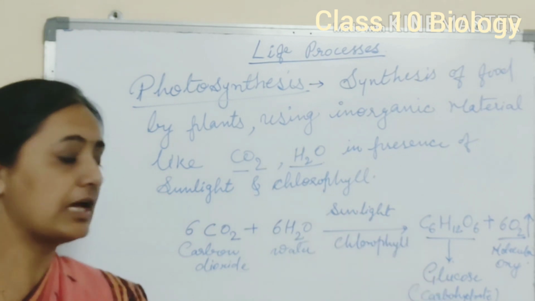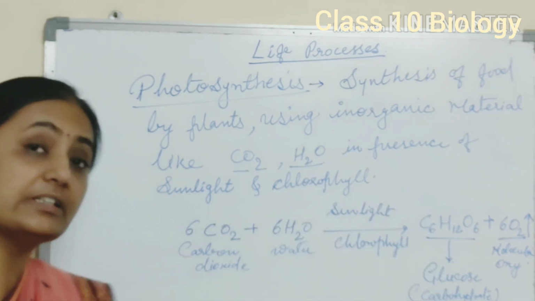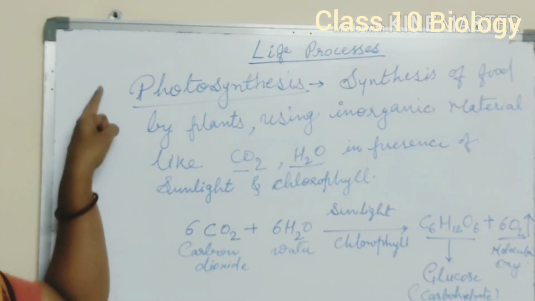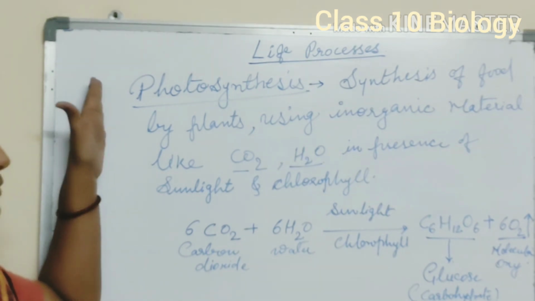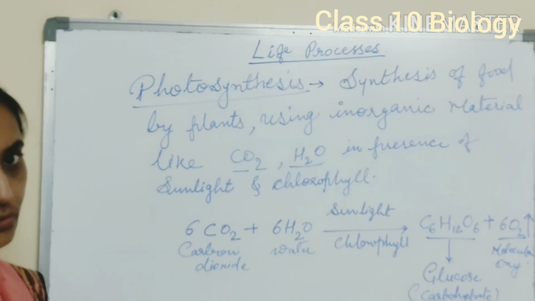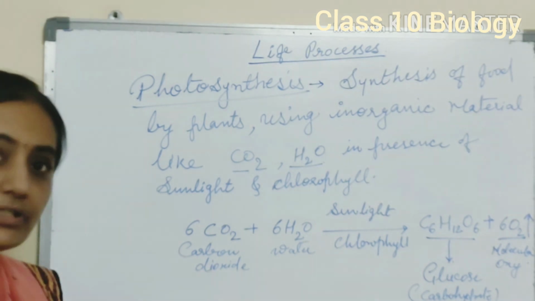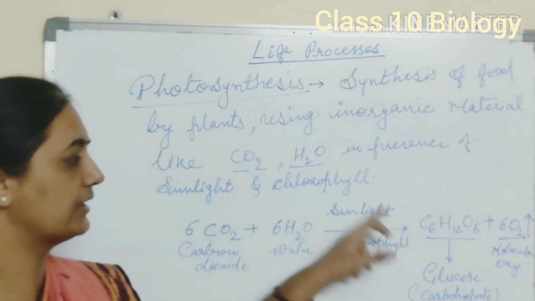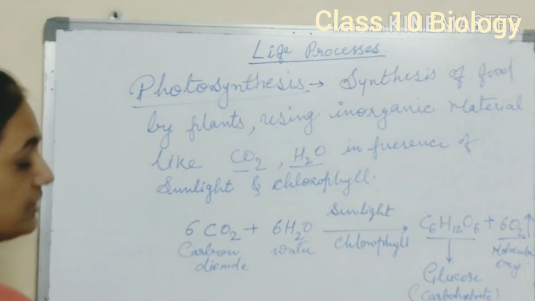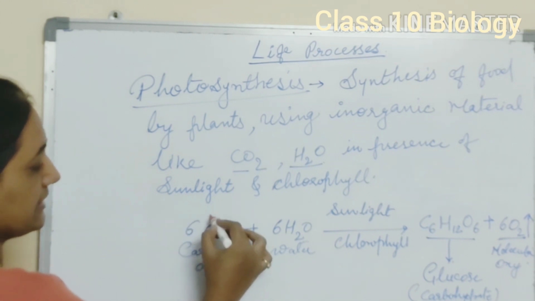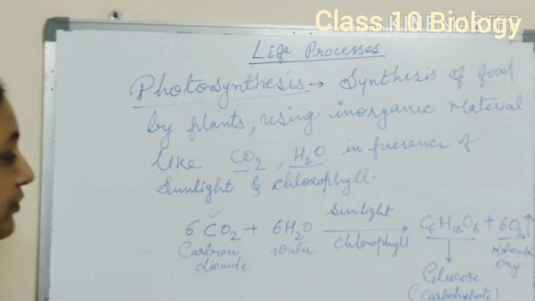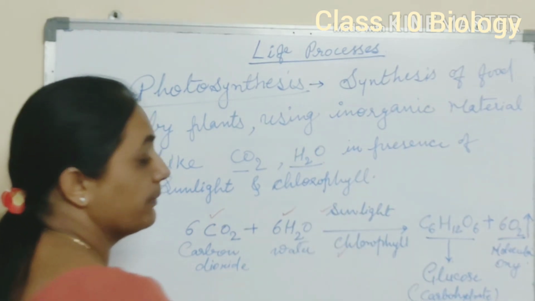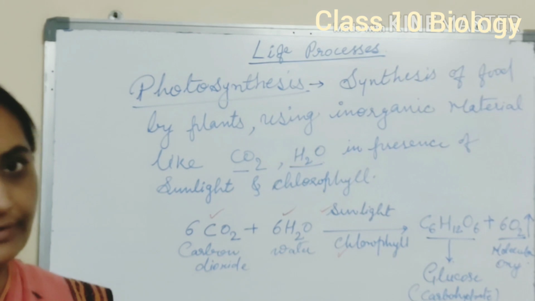Now how this carbohydrate, this is the chemical equation, what are the steps, how this process takes place, that is the major part what we have to study in the photosynthesis, that we have to study the steps of photosynthesis. In steps of photosynthesis only we come to know what actually happens in between all these things. These are the essential factors for photosynthesis. One essential factor is presence of carbon dioxide, then presence of water, presence of sunlight and pigment chlorophyll. These are the essential factors.